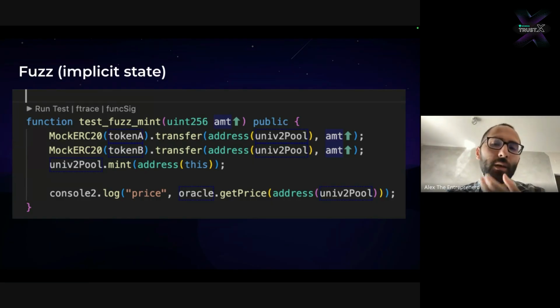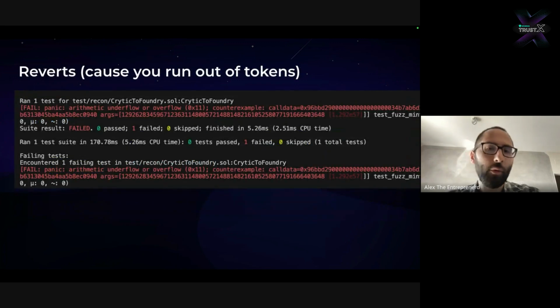And in our case, we are starting with the basics. We are providing a balanced amount, and we're checking for the price. It's interesting to note that the moment you write such a naive test with a uint256, you run into Foundry finding an edge case. In this case, the edge case is a revert.